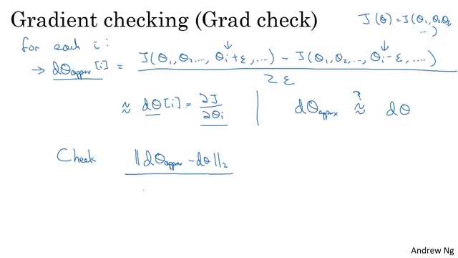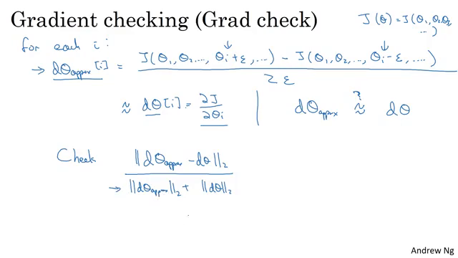And then just to normalize by the lengths of these vectors, I divide by the Euclidean length of d theta approx plus the Euclidean length of d theta. The denominator is just in case any of these vectors are really small or really large; it turns this formula into a ratio.